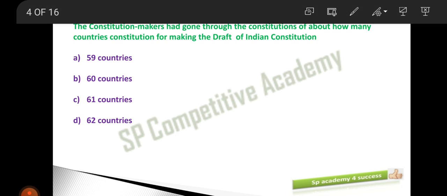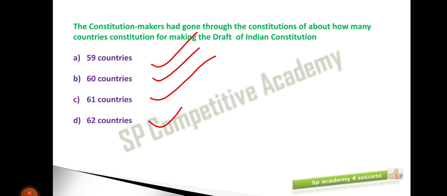Most of us neglect this particular bit. Option A is 59 countries, B is 60 countries, C is 61 countries, and option D is 62 countries. Why I said most of us neglect this is that we know ours is a borrowed constitution collected from different sources, and that each part of the constitution is collected from one particular country. But we mostly neglect to know from how many different countries we have collected.